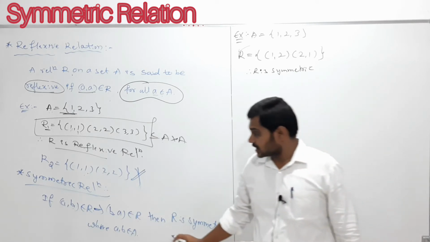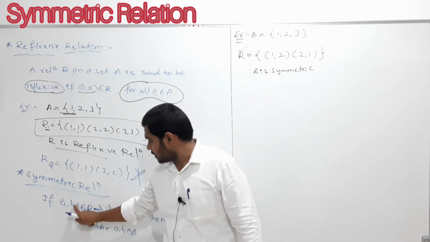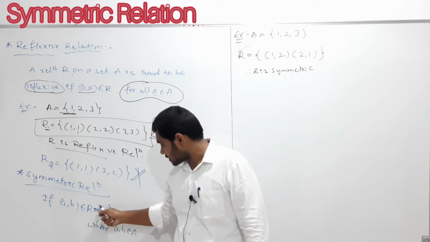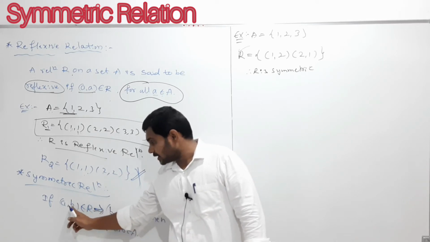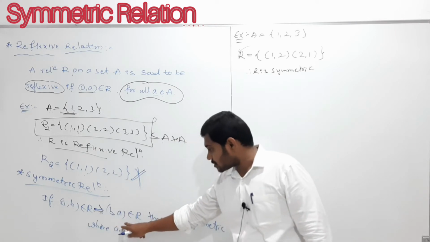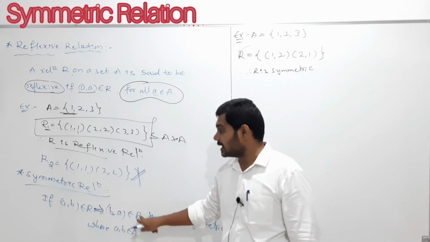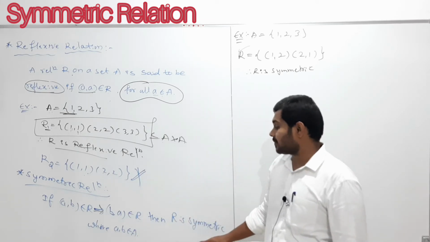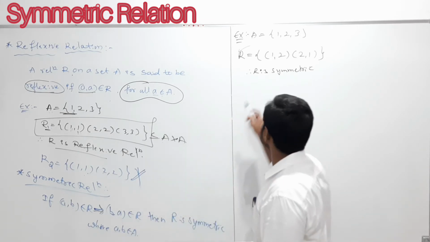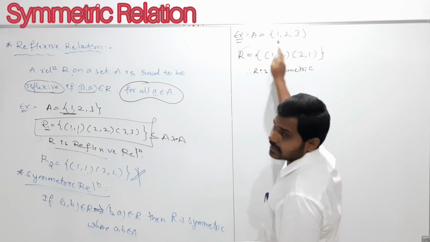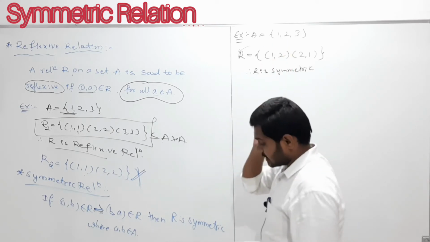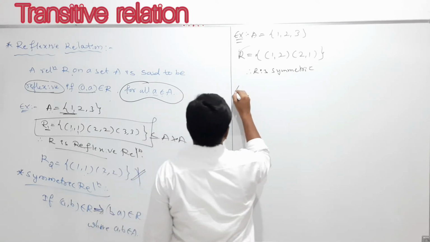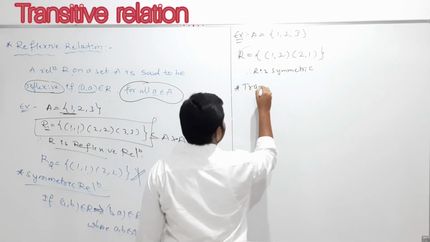Here, what is the definition? If (a, b) belongs to R, this must imply the reverse, if you interchange the places, that is also contained in the relation R, then such a relation we can call R symmetric, and your elements should belong to the set A. 1, 2 are in the set A. So therefore R is symmetric, my dear students. And the next type we are going to discuss is transitive relation.